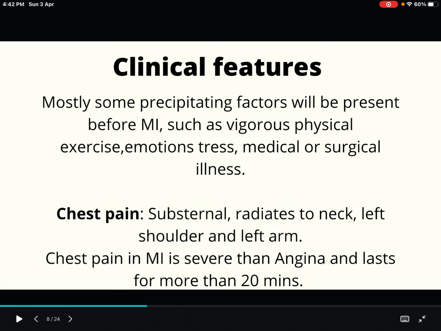Now let's move on to clinical features. Mostly some precipitating factor will be present before myocardial infarction, such as any vigorous physical exercise, emotional stress, medical or surgical illnesses, etc.